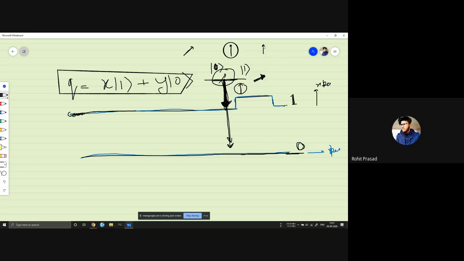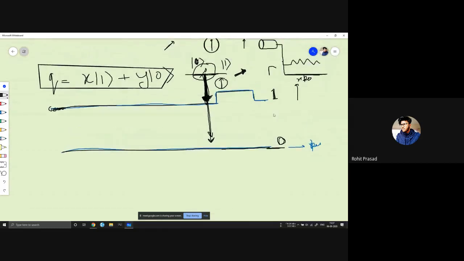Imagine that you have a photoresistor which captures this photon and converts it into a signal. If this passes, the photoresistor will capture the photon and give an energy spike like this. And if it doesn't pass, the signal will be something like this, meaning no current will be generated.